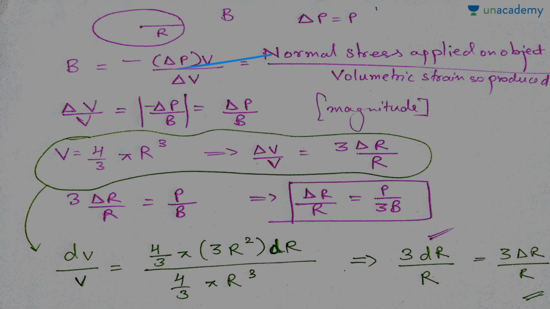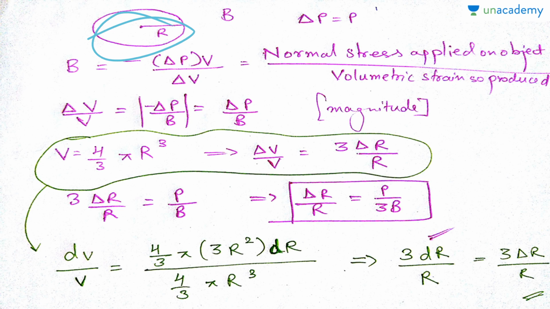Suppose this is the disk, or the spherical object, and this is the radius, with bulk modulus B. Now this is the change in pressure, that is P. Now what is the bulk modulus? By formula it will become minus delta P into V upon delta V, that is normal stress applied on the object upon volumetric strain so produced. Now what is delta V by V? We can arrange this formula to get minus delta P by B, but we are only concerned with the magnitude, so it will become delta P by B.